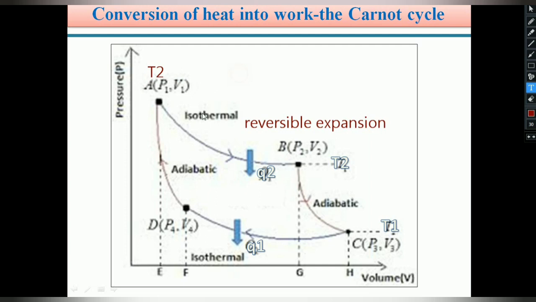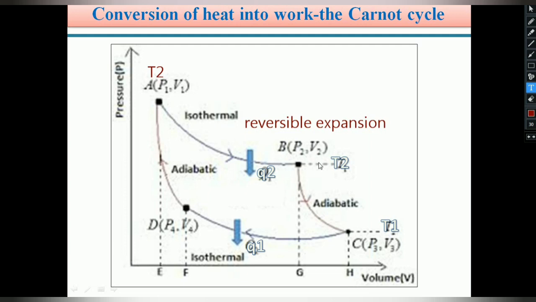So this is an isothermal process. Therefore temperature T2 is constant and volume changes. See here, volume is on the x-axis. From point A to point B, the volume is increased. Therefore volume initially at point A is V1, and at point B it is V2.